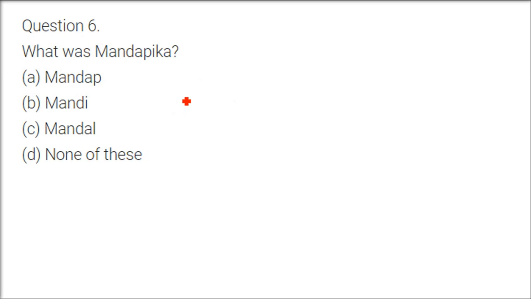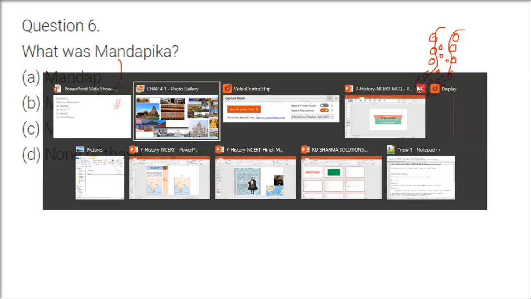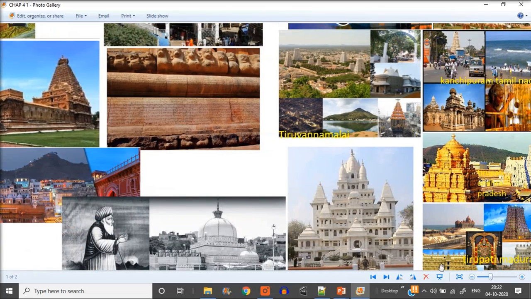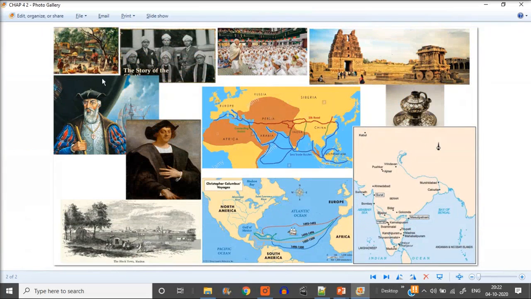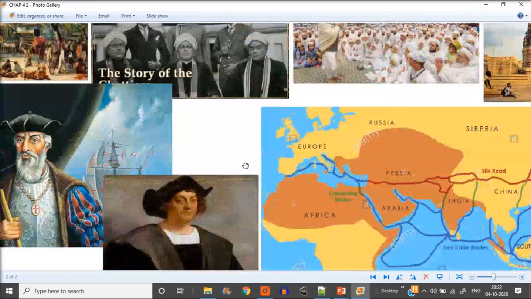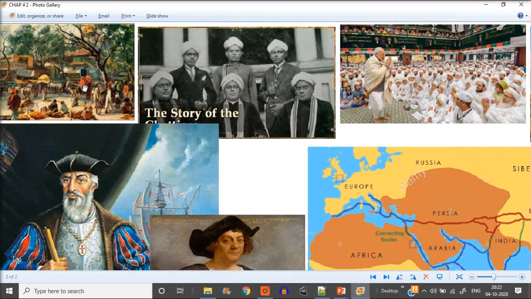What was Mandapika? There are two words here in this chapter. We have Mandapika, Mandi, and Hut. So Mandapika is a place where buying and selling was going on, of a particular object, a particular thing, but others also. So this Mandi is a proper place where trading, merchandising was going on. So this kind of atmosphere was there.